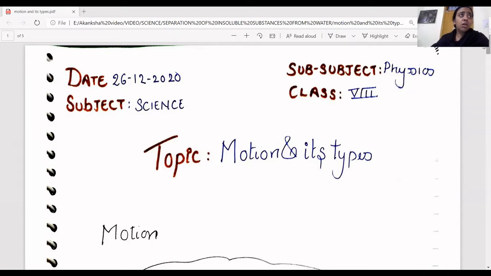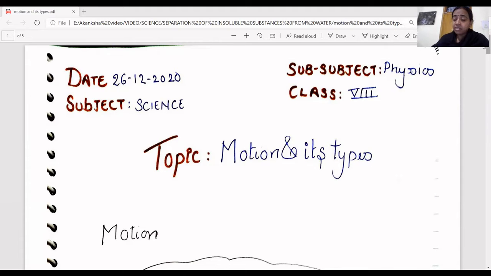You can also say maybe 4 or 5 people are playing together, and at a particular time they were playing in a garden, and after 5 or 10 minutes they were playing on the road, right? So this is motion. This is motion with respect to time.